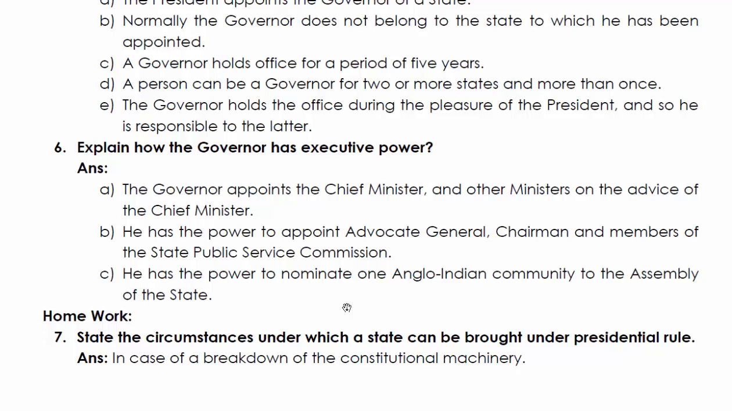All right. So homework. Let's take up this homework. I think I have done it for you. State the circumstances under which a state can be brought under president rule. You might have heard that some states have president rule. President rule is imposed, is it not? So in case of breakdown of the constitutional machinery, a state can be brought under presidential rule. Don't forget it.